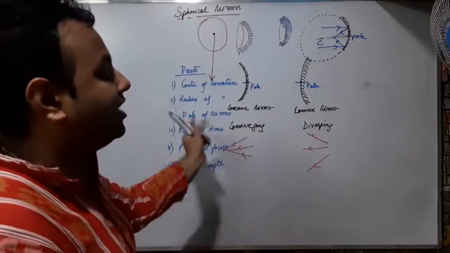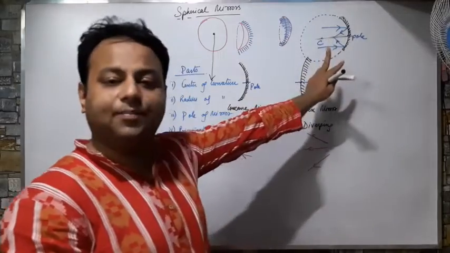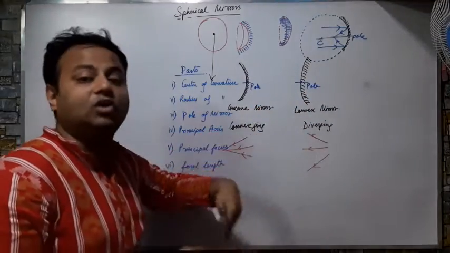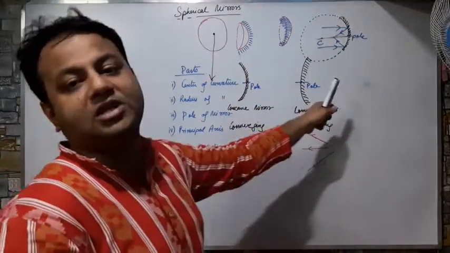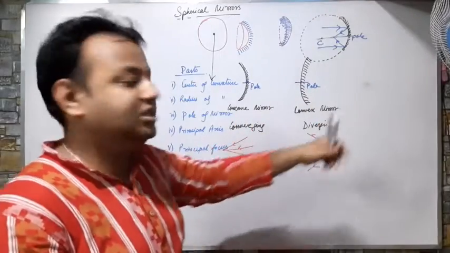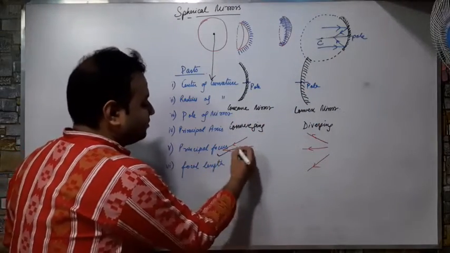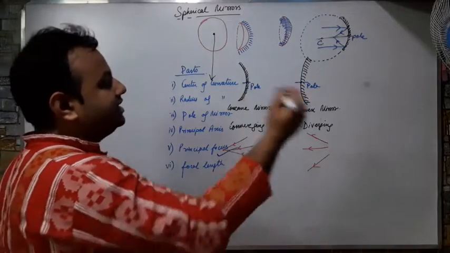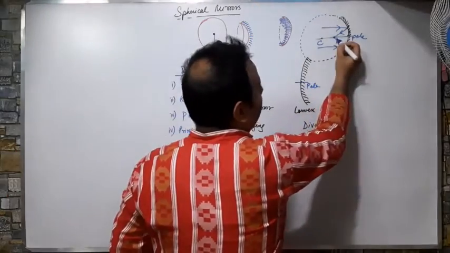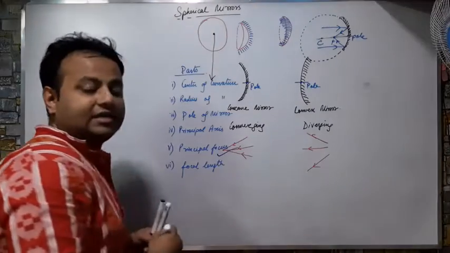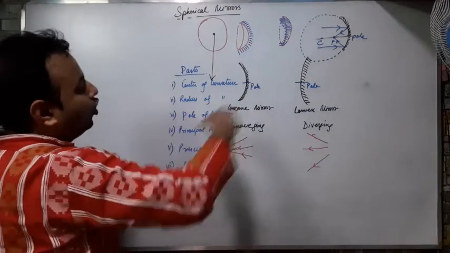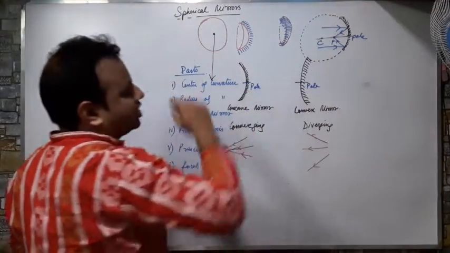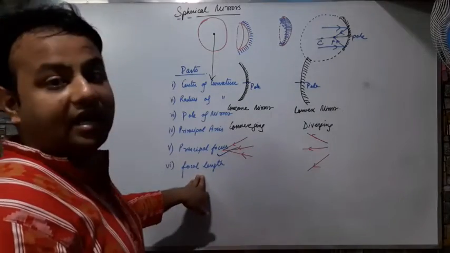So the rays after reflection from a spherical mirror will either come and meet at a point or they will appear to diverge from a point on the principal axis. This point on the principal axis is known as the principal focus. And what is focal length? The distance between the pole and the principal focus is known as the focal length.